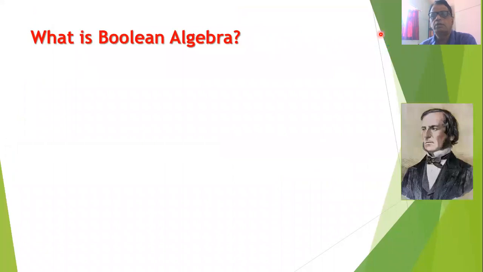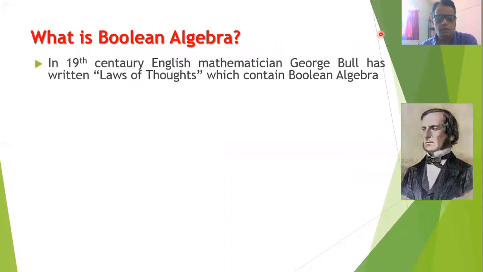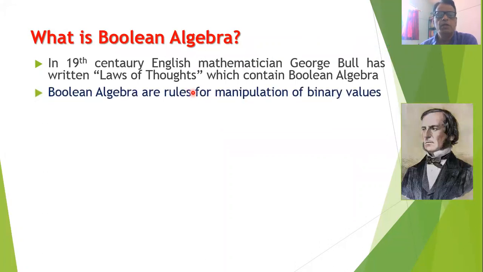So let us start the session with the question: what do we mean by Boolean algebra? In the 19th century, there was an English mathematician, George Boole, and he wrote a book titled Laws of Thought. You will find that this book contains all the laws of Boolean algebra. Boolean algebra is nothing but a collection of rules, and these rules are used for manipulation of binary values.